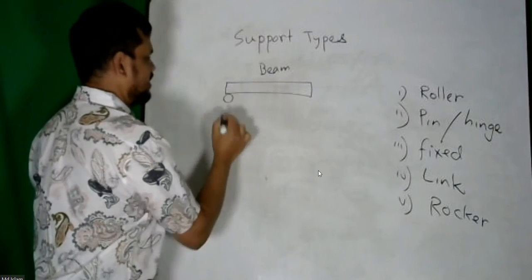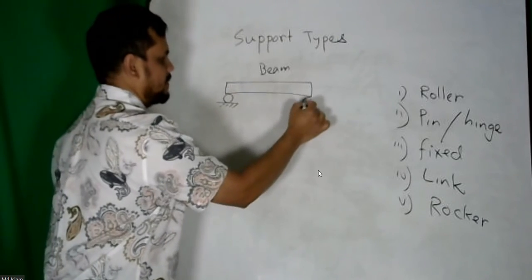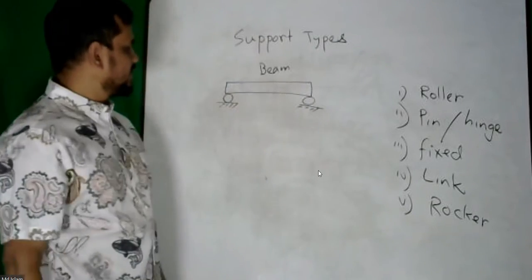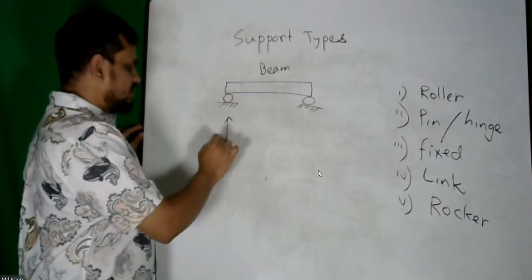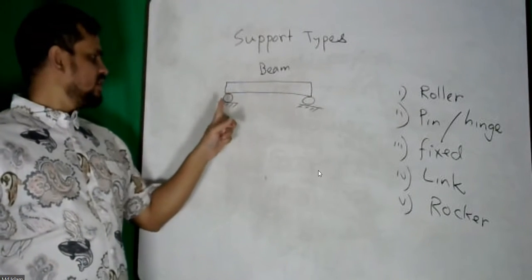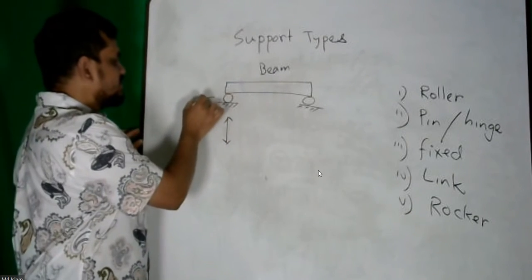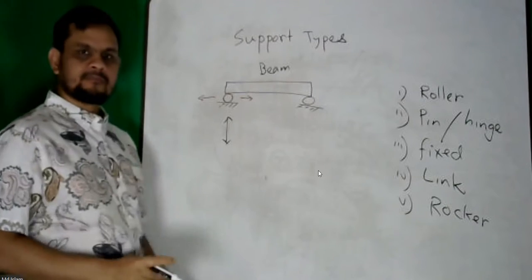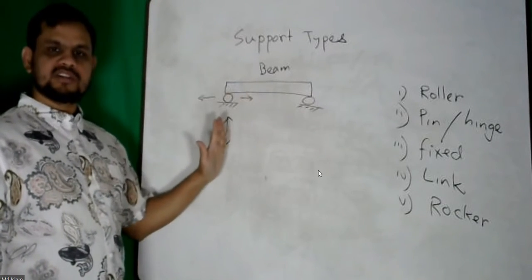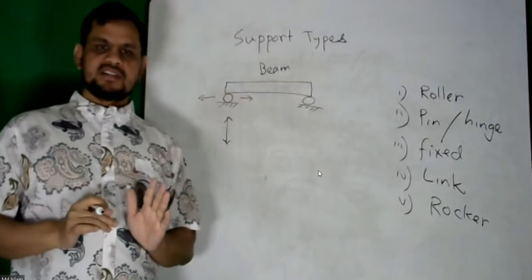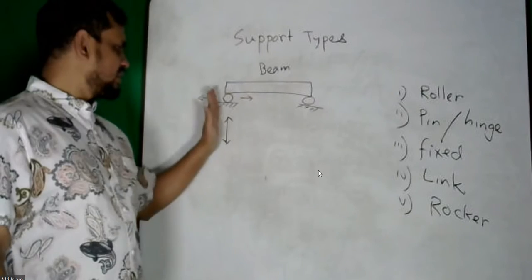I can put a wheel round here and place it like this. Then what does it mean? It means this cannot move this way, because there is a support here. But it can move this way or this way. That is called roller. So roller support restrains your member in one direction, only the vertical direction here.